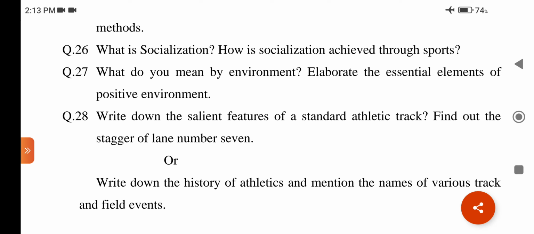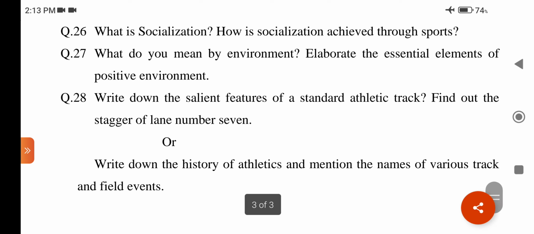Question number 26. What is socialization? How is socialization achieved through sports? This question is related to chapter number 3, sociological aspects of physical education. The answer may be: socialization means the process whereby an individual learns to adjust to a group and behave in a manner approved by the society or group is called socialization.